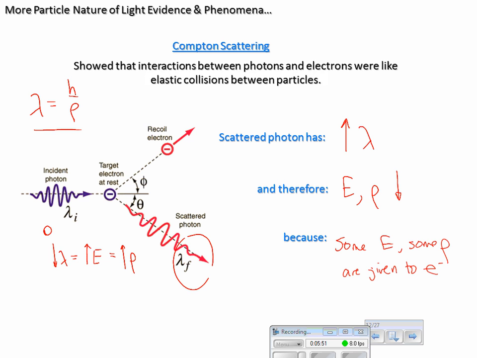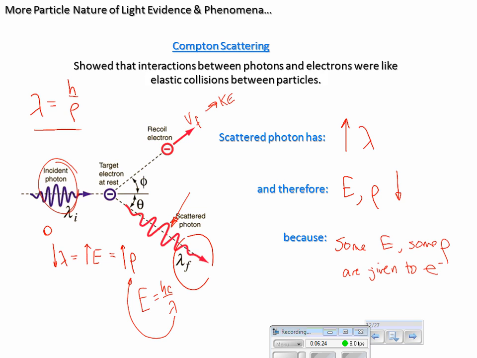If we figure out what speed it had, we could figure out how much kinetic energy it had, and therefore how much energy this one must be left with. Then, based on its energy, we can figure out its new wavelength and its new momentum, so we can go through all these steps using conservation of energy and conservation of momentum.